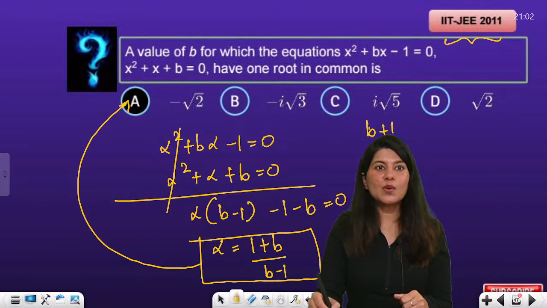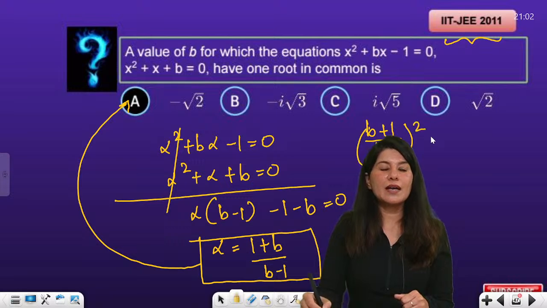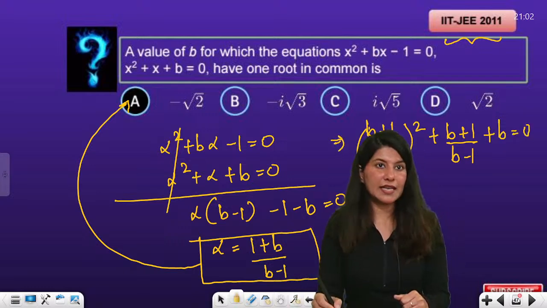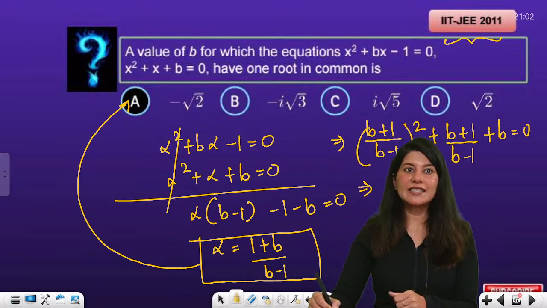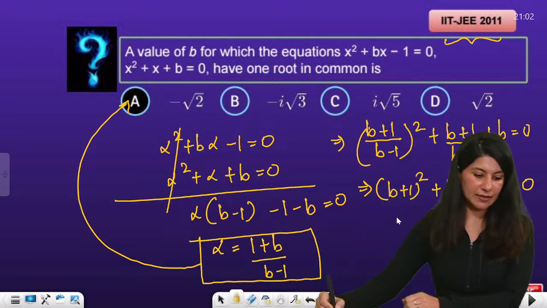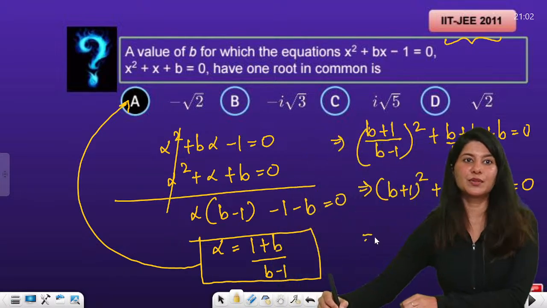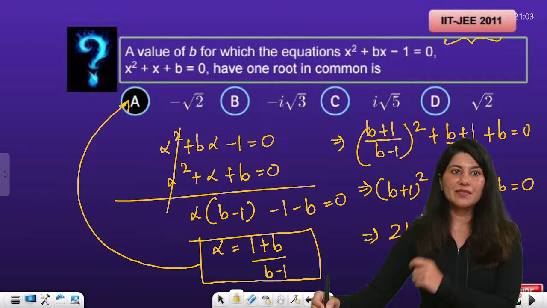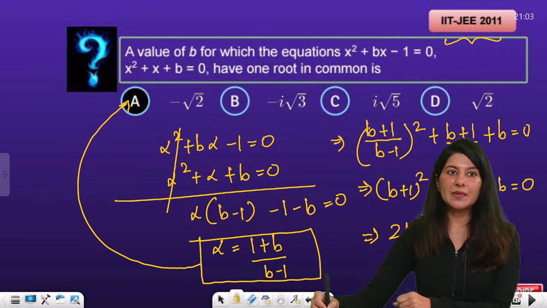So ((b plus 1) upon (b minus 1)) whole square plus (b plus 1) upon (b minus 1) plus b is equal to 0. Okay, so take LCM. So (b plus 1) whole square, then we have b square minus 1, then we have plus b is equal to 0, right? Have a look. It will be 2b square, and then plus 1 minus 1 will be gone. We are having 2b plus 3b is equal to 0, right? That's what we are going to get.